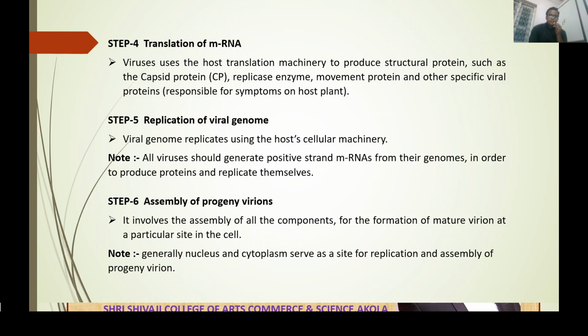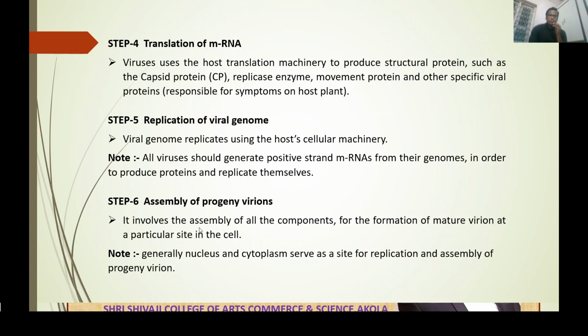Now, the important point is that all viruses should generate positive strand mRNA, that is positive sense mRNA, from their genome in order to produce protein and replicate themselves. Step 6, assembly of progeny virion.